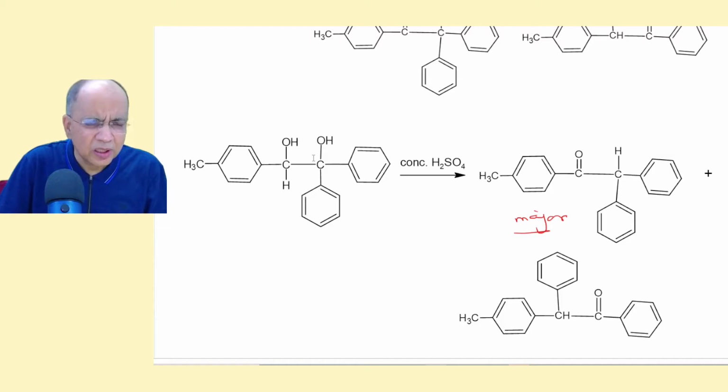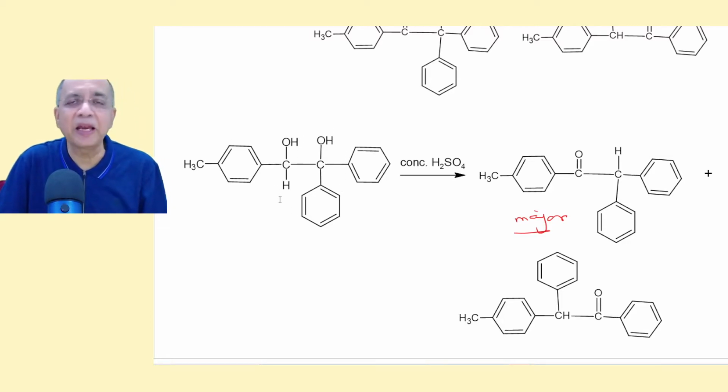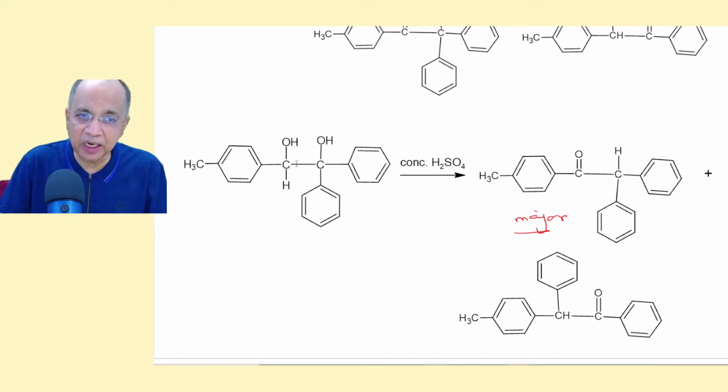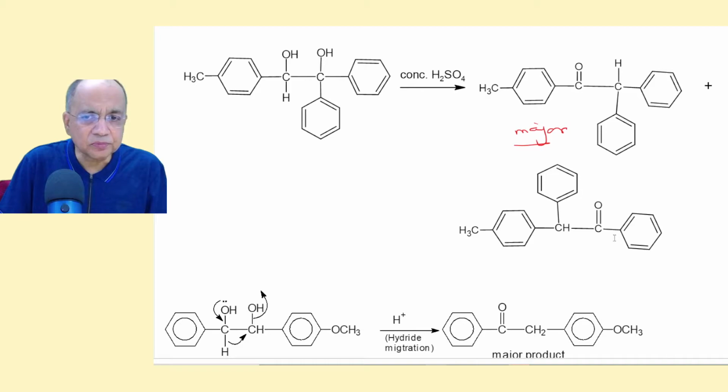Because always carbocation will be formed here because there are two phenyl groups. The question of migratory aptitude will be more in the concentrated state, that is hydride ion, to give you a conjugated ketone. But the other product will also be formed.